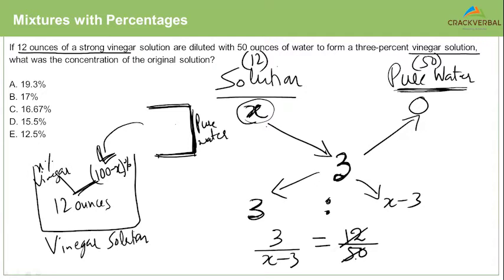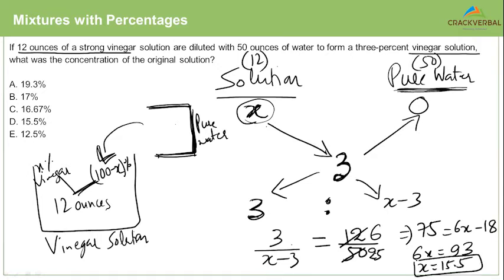Now we just have to simplify this. 2 6s are 12, 2 25s are 50. 25 into 3 is 75. 6 into X minus 3 is 6X minus 18. So how much is 6X? 6X is 93. So X is 15.5, which is D.